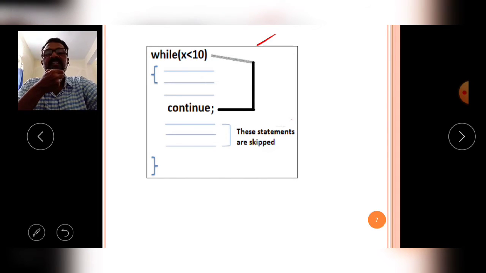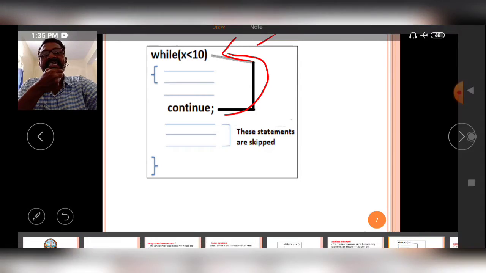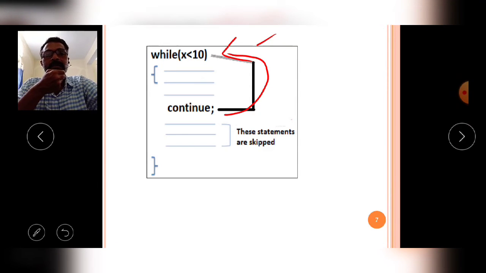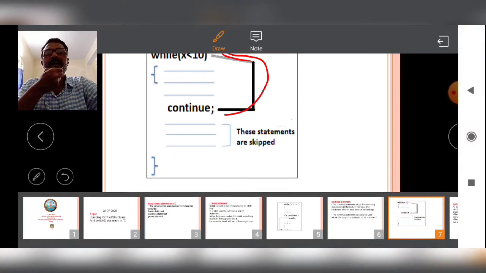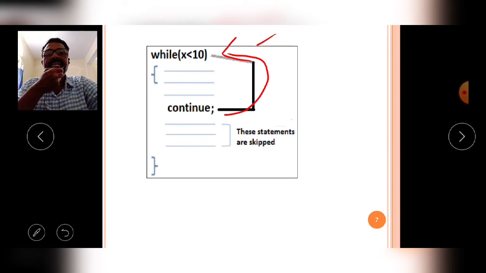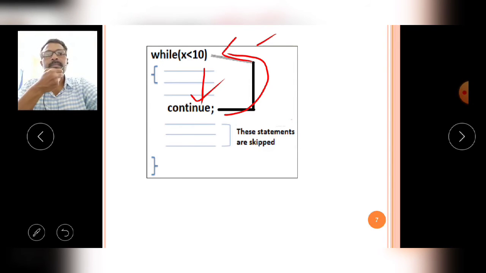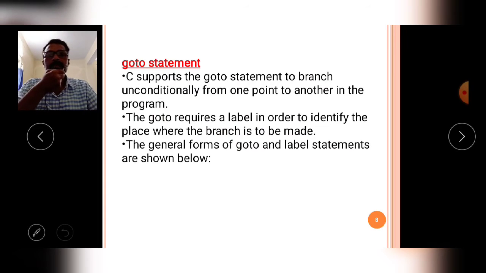That means the continue statement moves the control to the top of the while loop, so the bottom lines are not executed. When the continue statement is executed by the compiler, the control moves to the top of the while loop, verifies the condition again, and enters into the while block. Like that, the continue statement is executed by the C compiler.